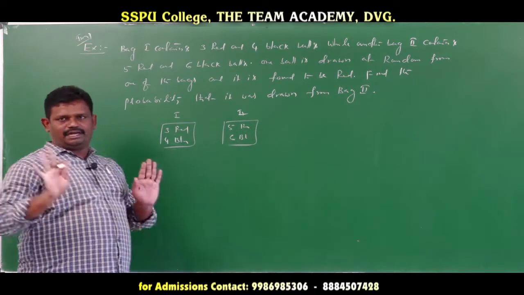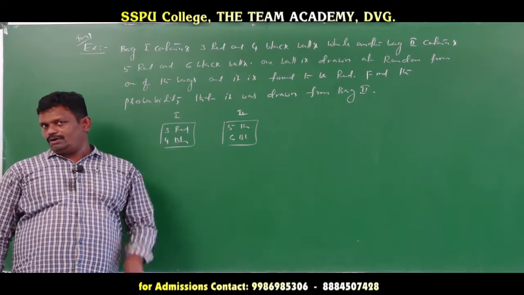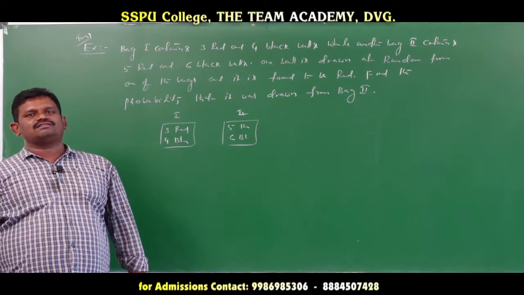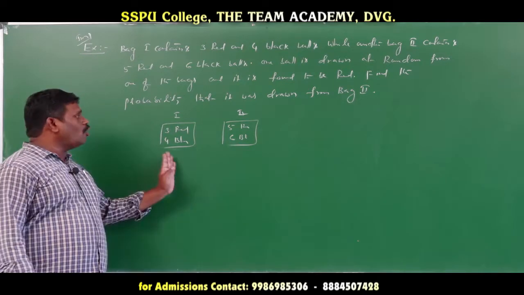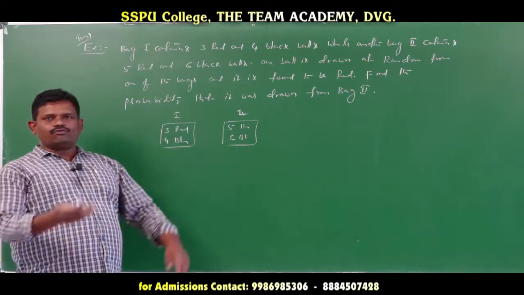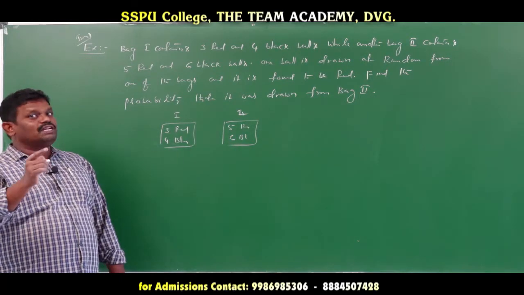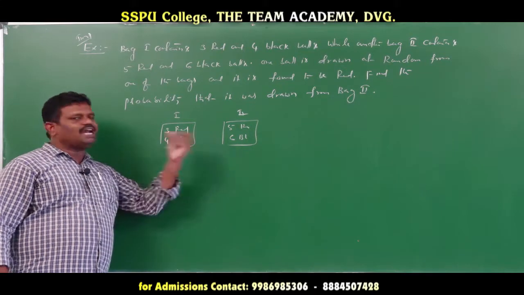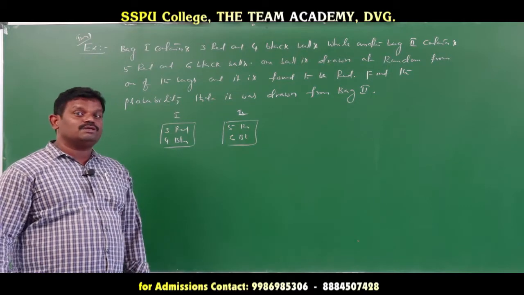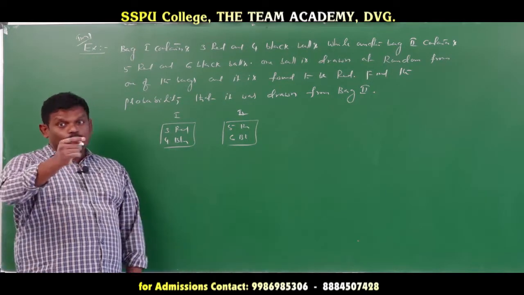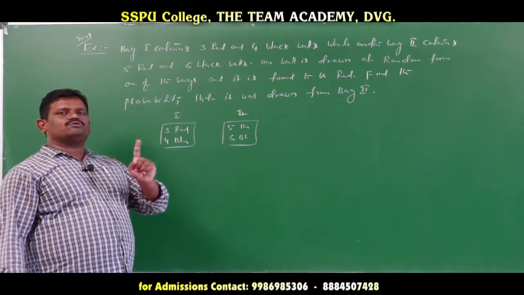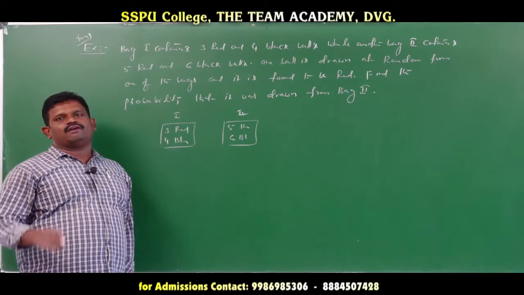First condition: whenever we want to find the answer by Bayes theorem, we must select the bags or boxes, whichever item is given. How many boxes are there? 2 boxes. Out of 2 boxes we select 1 box, so we write 1 by 2. That is the probability of bag 1 selection and bag 2 selection. Otherwise, if 3 bags are given, the probability of selection of that box is 1 by 3. The number of boxes is written in the denominator, and we want 1 bag. So 1 by 2 is the probability of the selection of a box.